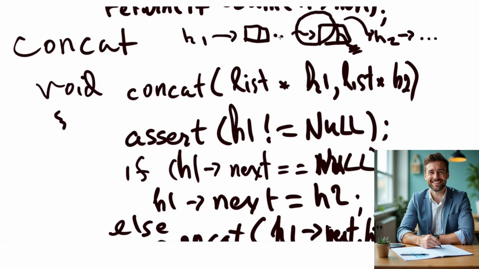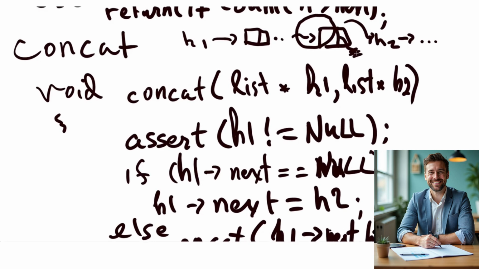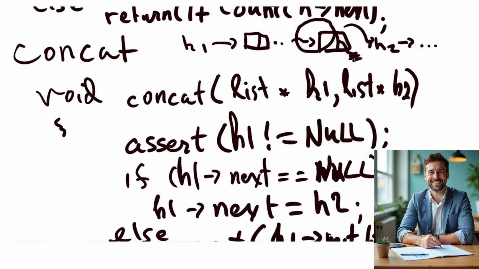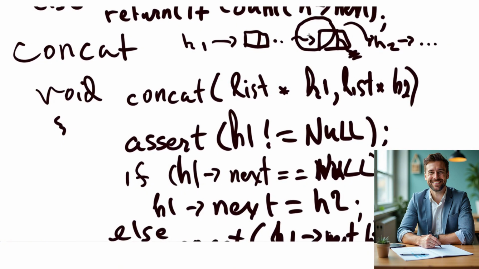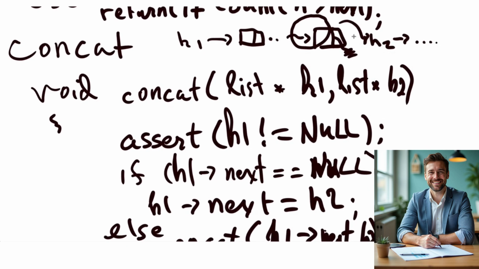H1 is non-empty, and we're concatenating H1 to H2, and that means H1 is going to chain along until it gets to this null pointer, and that's its next here. And rather than go off to null, which was the end of list 1, we'll instead link it up to what was H2. So that's how we'll concatenate list 1 to list 2.